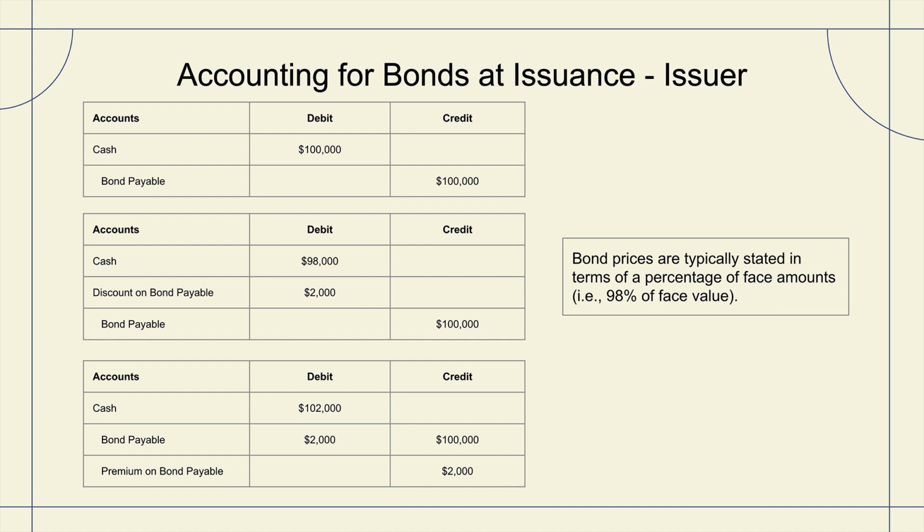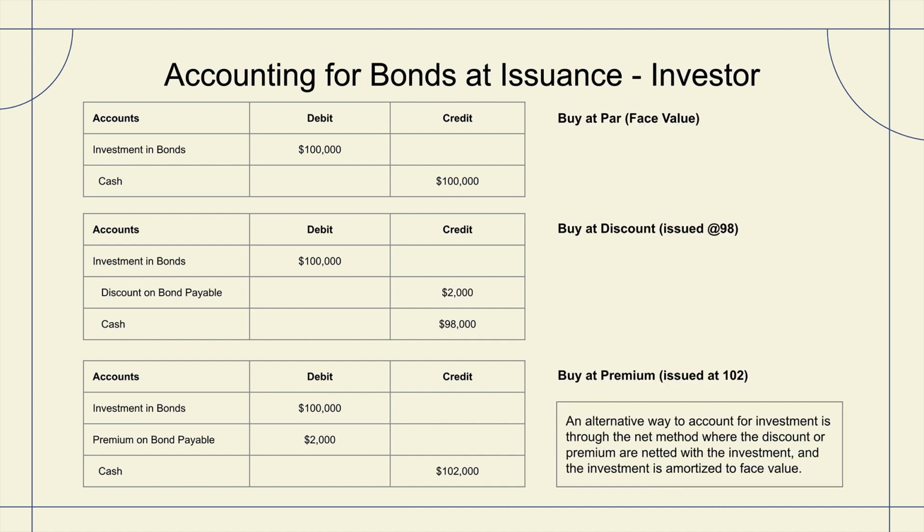The bond is now an asset that they've acquired for a stated rate of return of $100,000. And they gave up cash of $100,000, so we're going to credit cash for $100,000. Next, we look at the example where they bought it at a discount. They are going to debit bonds for $100,000 at face value, and they're going to credit discount on bond investment for $2,000 and credit cash for $98,000.